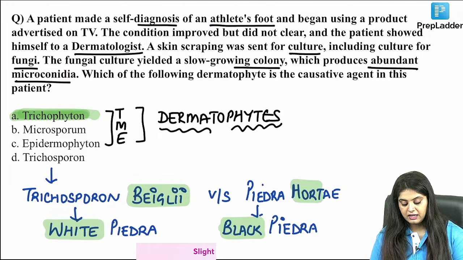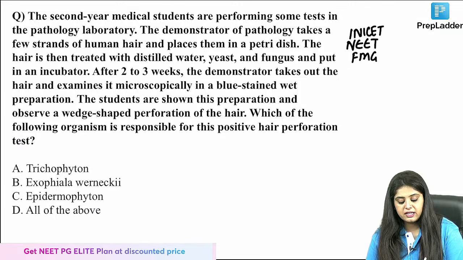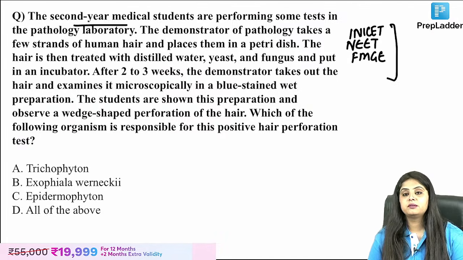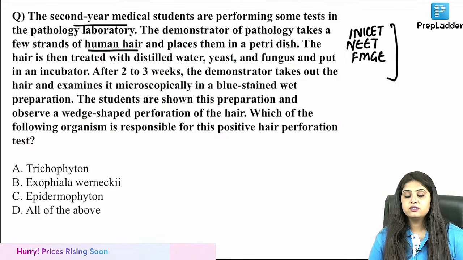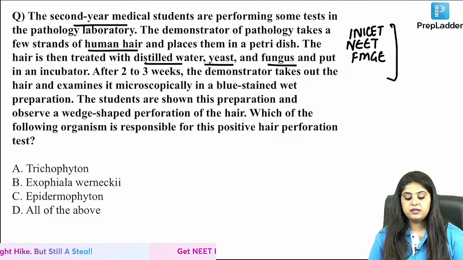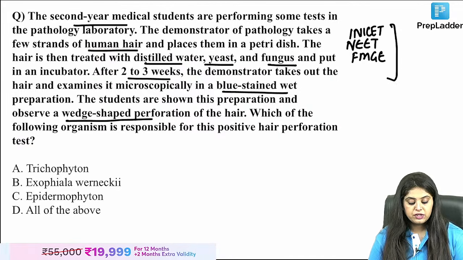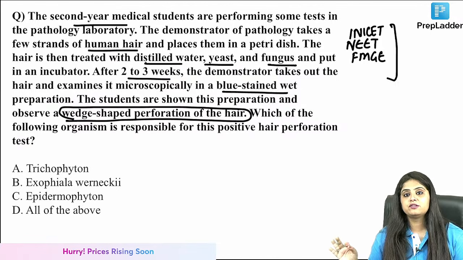One last time and I'm done. Moving on to a question that came, that is important for INI-CET and NEET PG, but I think ये अभी तक FMGE पे आया नहीं. Listen carefully. A second year medical student performing some tests in the lab, demonstrator takes a few strands of human hair and places them on a petri dish. Hair is then treated with distilled water, yeast, fungus, and put in an incubator. 2 to 3 weeks, the demonstrator takes out the hair and microscopically, blue stained wet preparation shows wedge-shaped perforation of the hair. इतनी कहानी के बाद I got to know this is a perforation test of the hair.